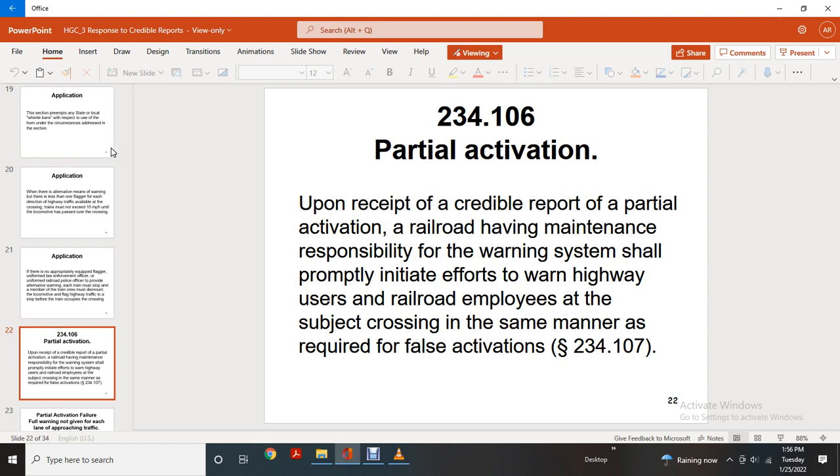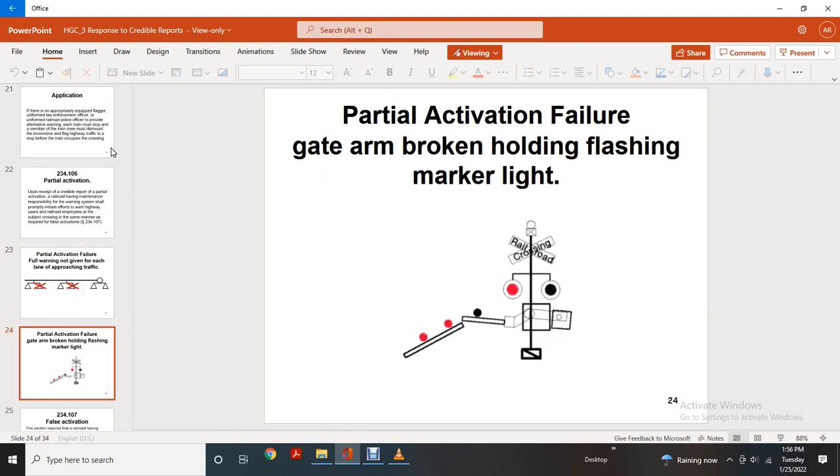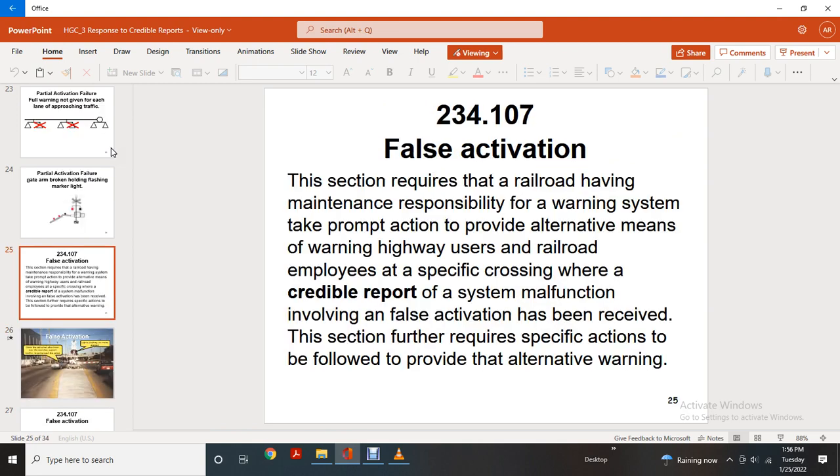234.106, partial activation. Upon receipt of a credible report of a partial activation, the railroad or the maintenance head responsible for the warning system shall promptly initiate efforts to warn highway users and railroad employees at the subject crossing, in the same manner as required for a false activation. 234.107, partial activation failure: full warning is not given to each lane of approaching traffic. Here is an example of a partial activation failure: gate arm broken, holding flashing lights.